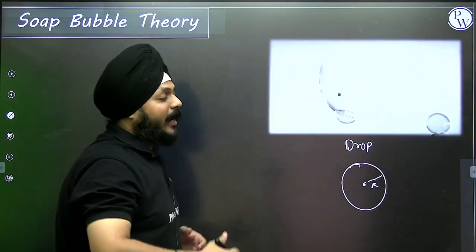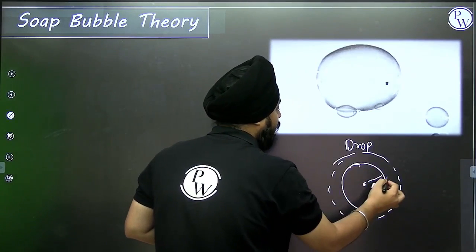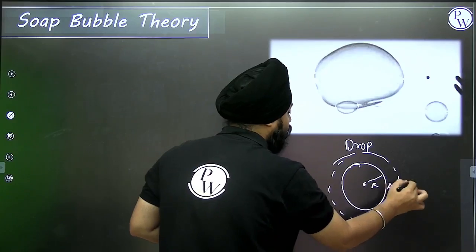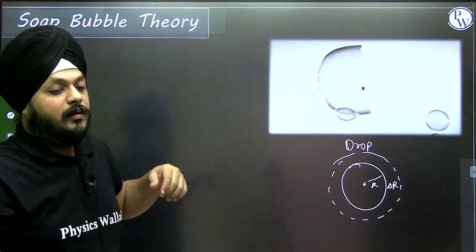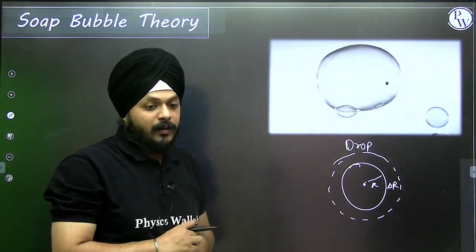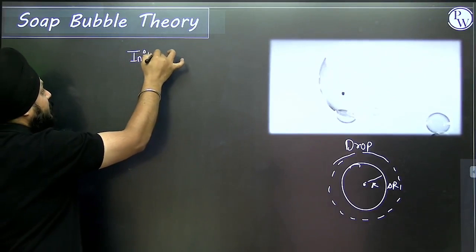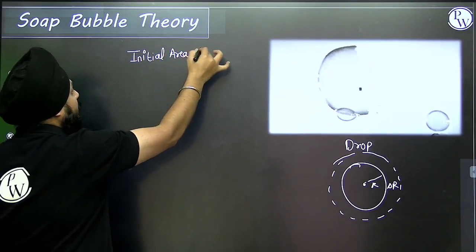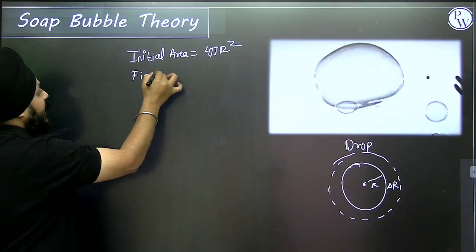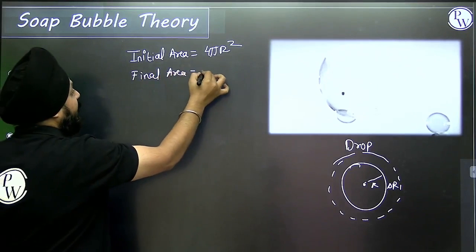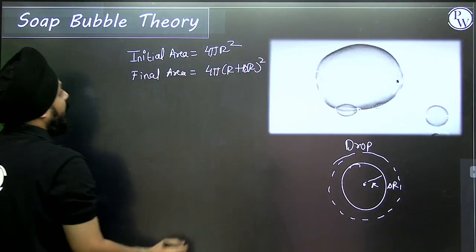When it acted like a stretched membrane, its radius increased by delta r. So here we are going to define one new thing. Initial area was 4 pi r square. Final area, can I define it as 4 pi, r plus delta r, whole square?